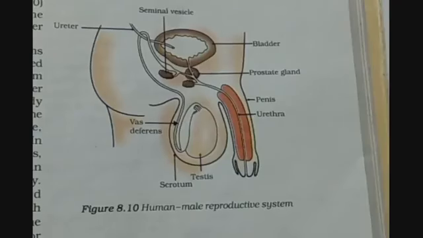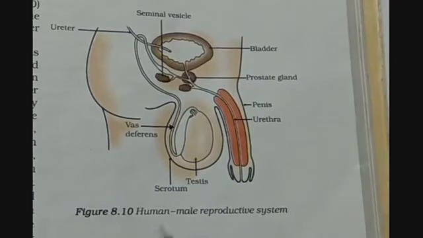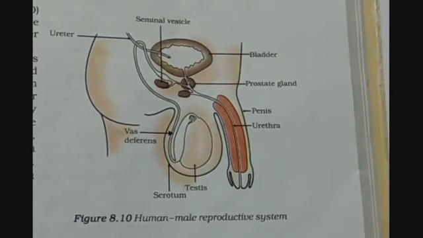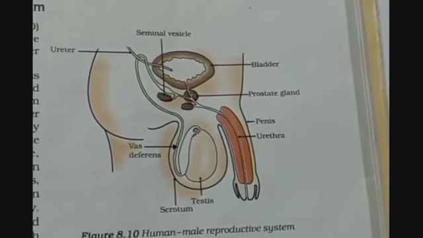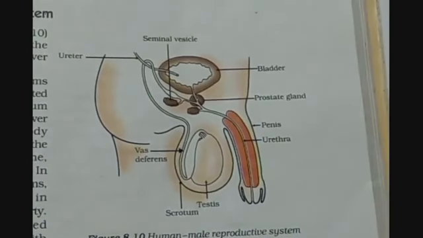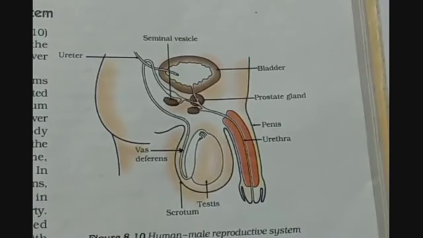Dear children, here we have the figure for the human male reproductive system. It is the diagram from your NCERT book at page number 137, figure number 8.10. Let us have a look at all the parts and how they are arranged here. Then later we will understand the functioning of each part.